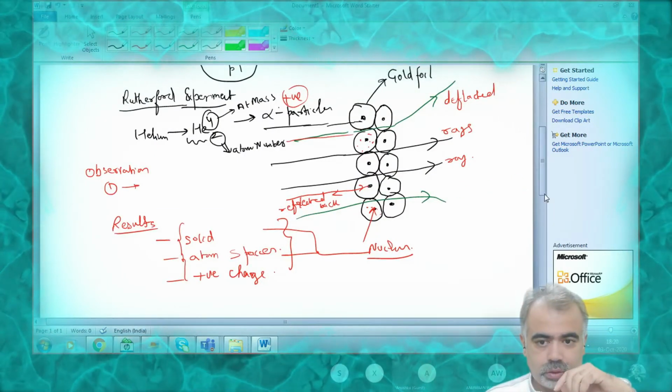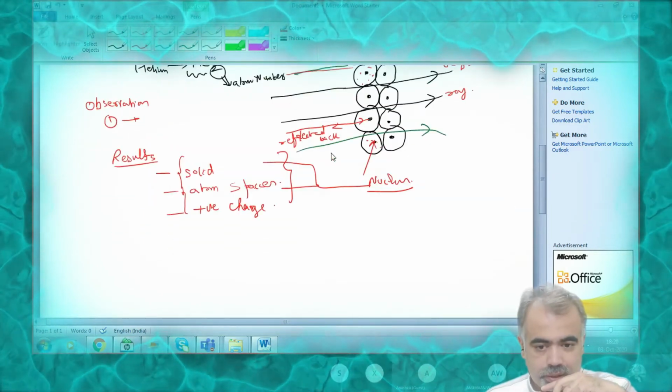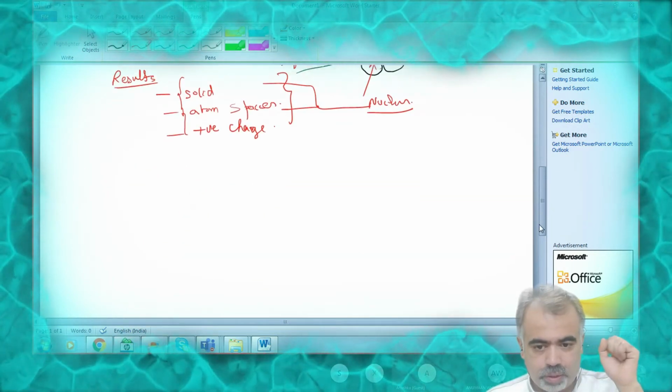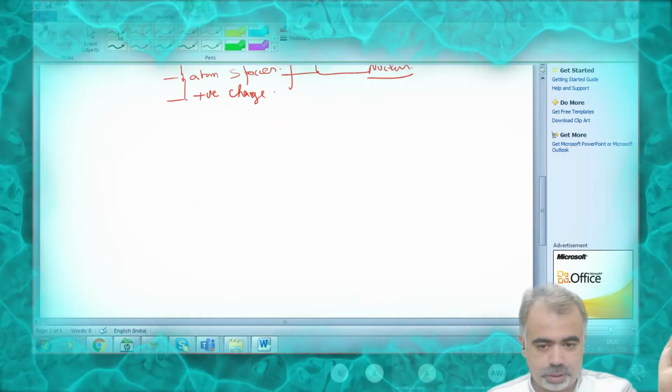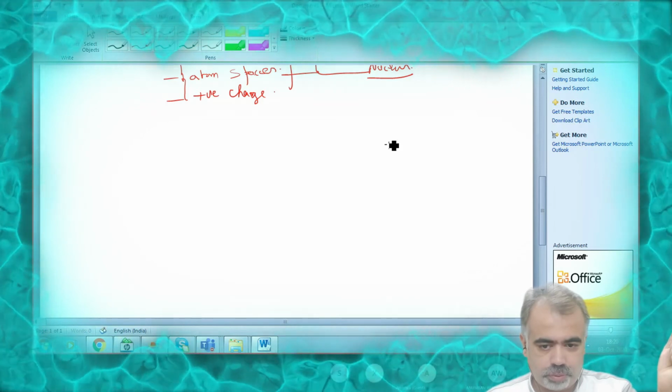Okay, right. So I think you understand the Rutherford model of atom in detail, but still I am saying there is a problem. Now what is the problem there? Okay, let me tell you the limitation of Rutherford model of atom.